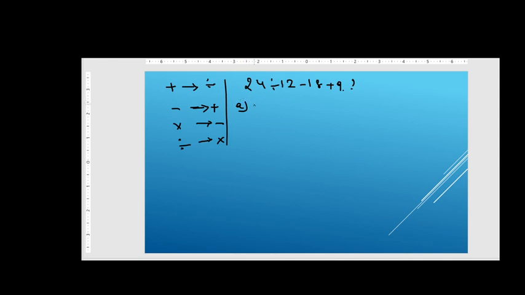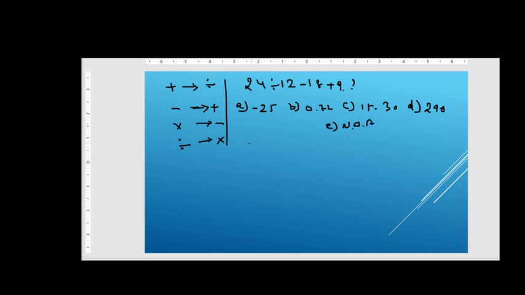Next options are, A option is minus 25, B is 0.72, and C is 15.30, and D is 290, and option number E is none of the above, right friends?